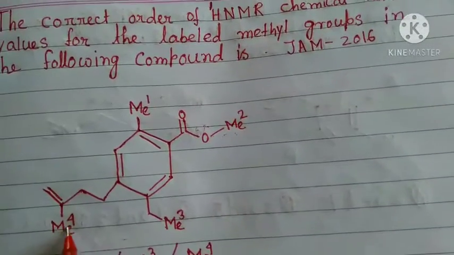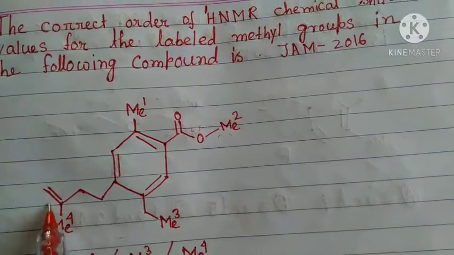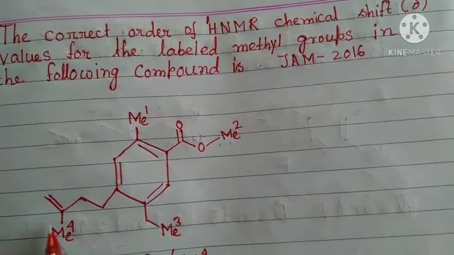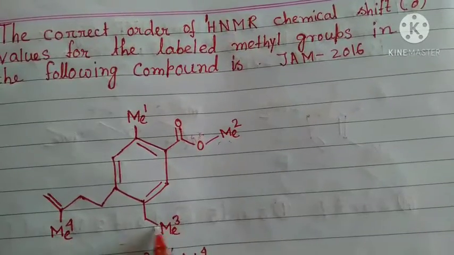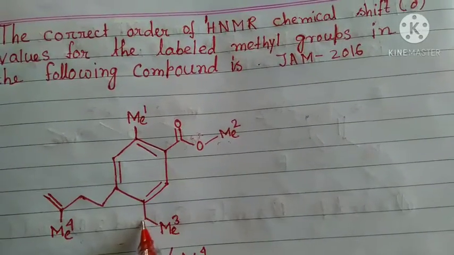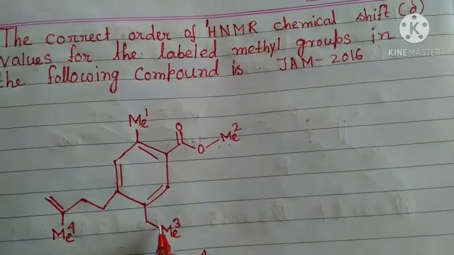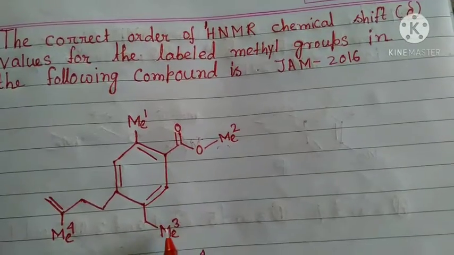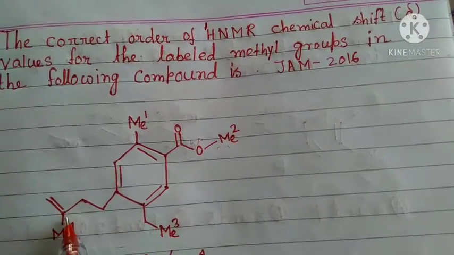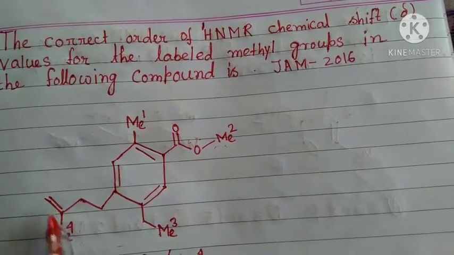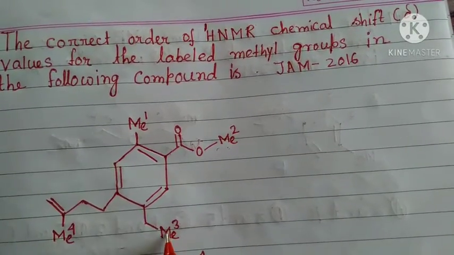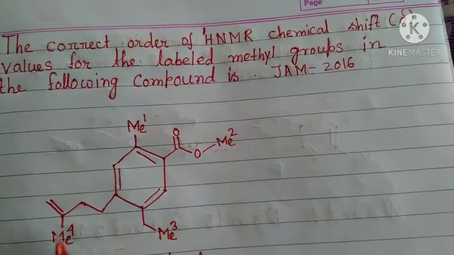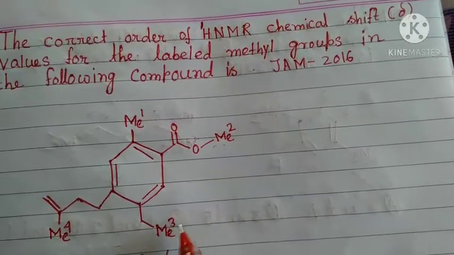Now coming to these 2 Me protons. The electron cloud will be less for this proton compared to this, because this is attached to the CH2 group here, so it will have a plus I effect and try to give electrons towards it, but here a double bond is there, so it will try to pull electrons towards it. So comparing Me3 and Me4 protons, Me4 protons will have higher chemical shift value than Me3 protons.